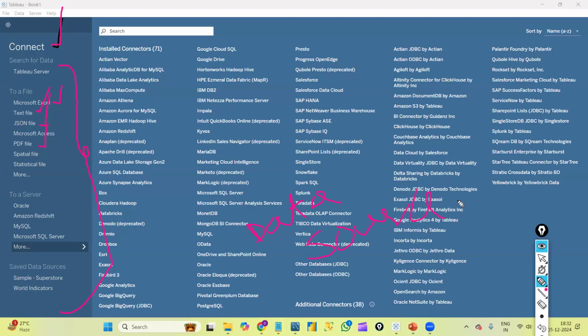Microsoft Excel is one data source, a PDF file is one data source, Oracle is one data source. However we connect to the data, we call it a data source. So in Tableau we have lots of data sources available, many options to connect to.